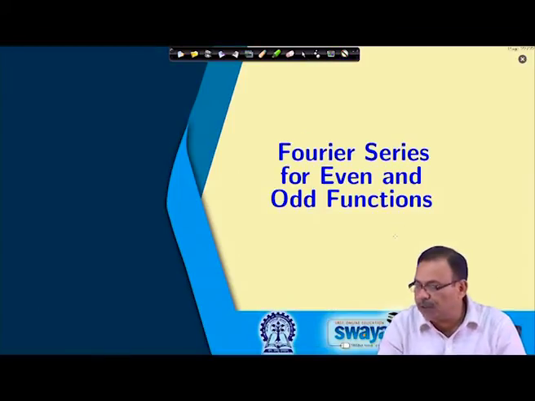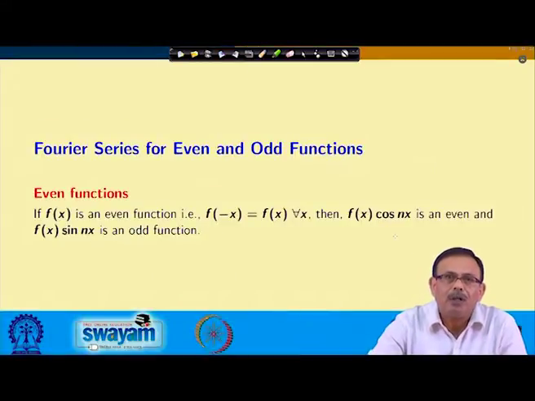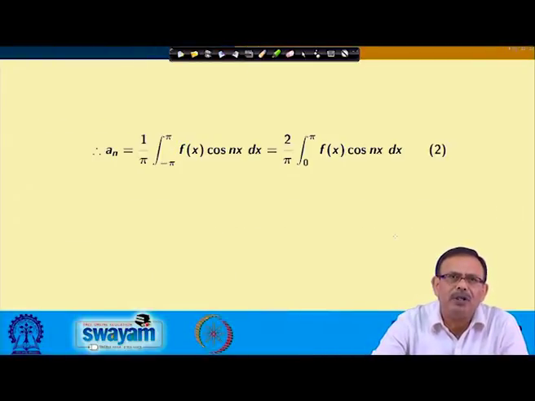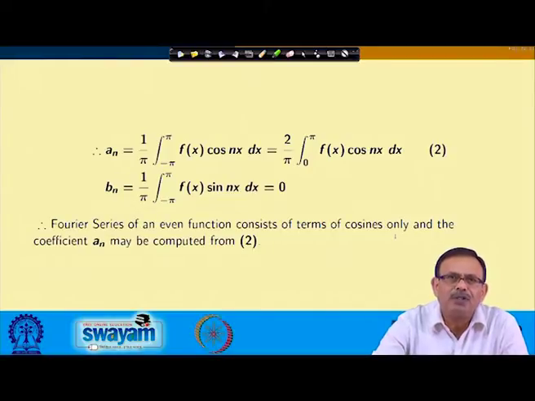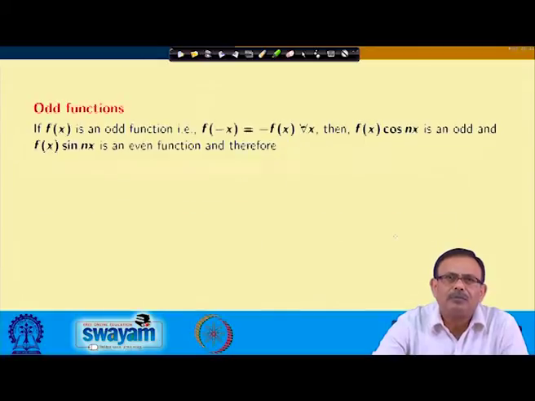So, let us just quickly see this. For the even function, a_n equals 2/pi times the integral from 0 to pi of f(x) cos nx dx. Similarly, b_n equals 1/pi times the integral from minus pi to pi of f(x) sin nx dx. This will be 0, since f(x) sin nx will be an odd function in this case, and the Fourier series will consist of cosine terms only.